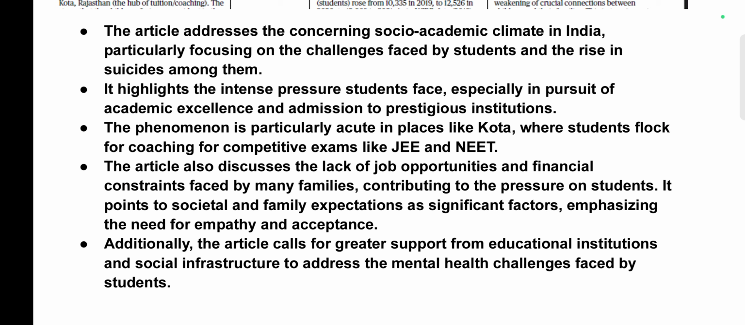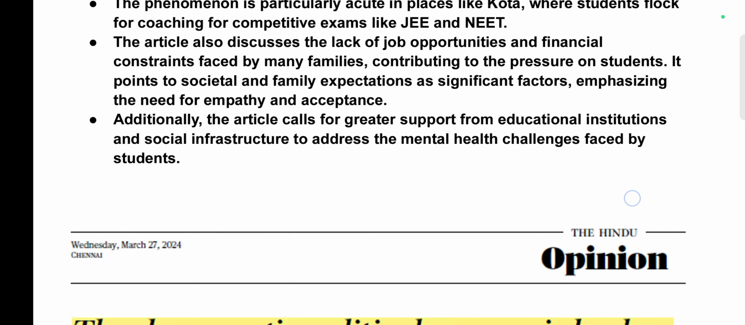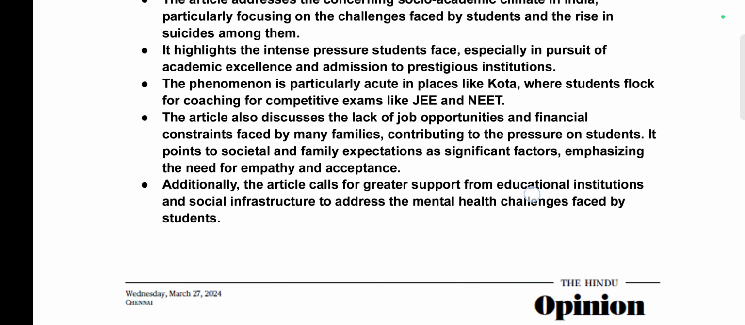It points to societal and family expectation as a significant factor, emphasizing the need for empathy and acceptance. We need to empathize with those who are suffering from mental trauma, and also we have to accept failure. This is part and parcel of life. We have to understand the society. Additionally, the article calls for greater support from educational institutions and social infrastructure to address the mental health challenges faced by the students. So this was all about this article.